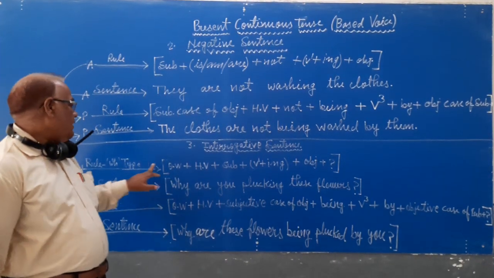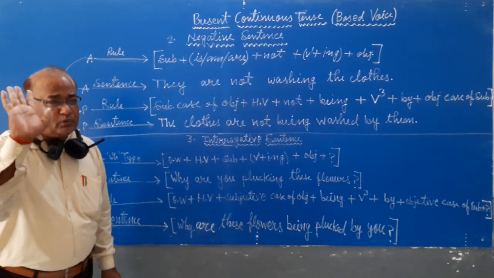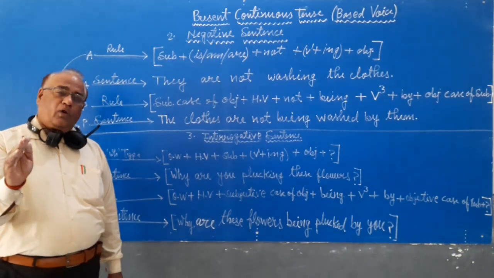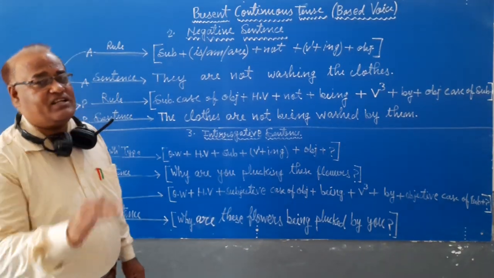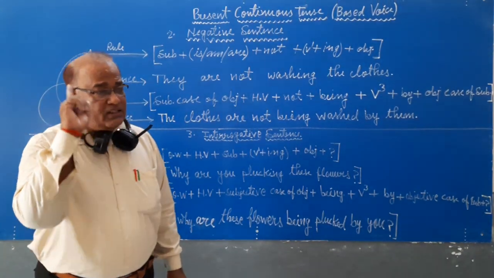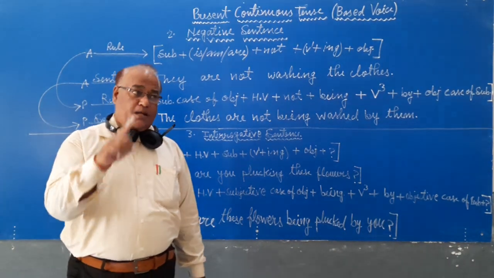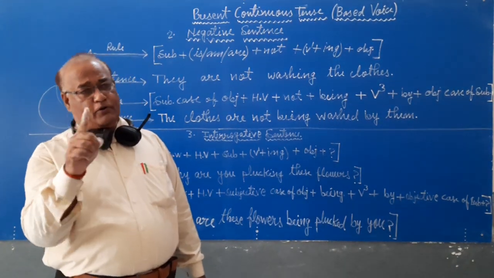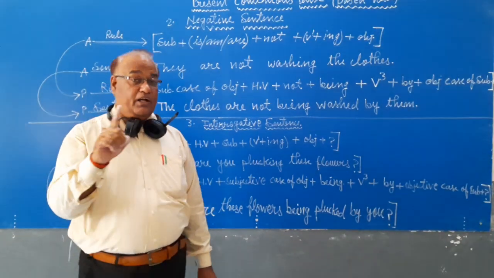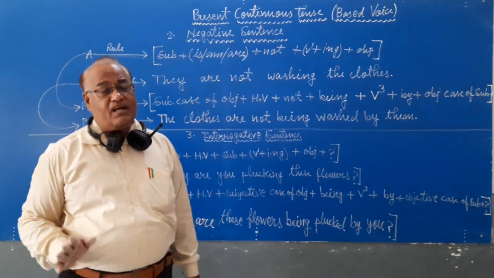First of all, interrogative sentences are of two types. First, yes/no type. Yes/no type of interrogative sentences always start with the helping verbs. And WH type of interrogative sentence always starts with an interrogative word.